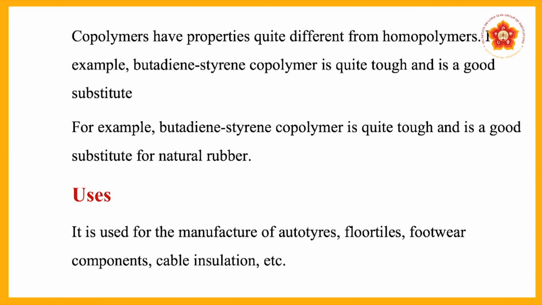For example, butadiene styrene copolymer is quite tough and it is also a good substitute for natural rubber. It is used in the manufacture of auto tires, floor tiles, footwear components and cable insulation, etc. This is very important for the examination.